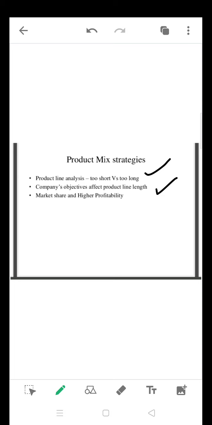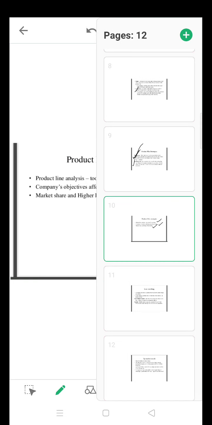So observe the company objective and then decide upon product line length. Next one is market share and higher profitability. Check which product line is going to give more return for your company, and you need to concentrate on that particular product line only. So these are product mix strategies.